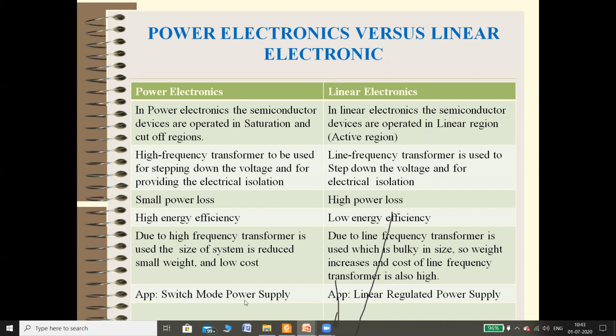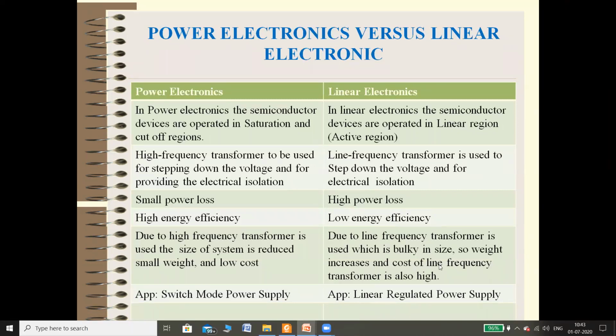Linear electronics, switch mode power supply, SMPS. Simply, if I say, your mobile charger is an example of a switch mode power supply. If you see the size of a switch mode power supply, SMPS, it is very small, and the linear regulated power supply used in our laboratory has a large size, because heavy or bulky transformers are used in the circuit.